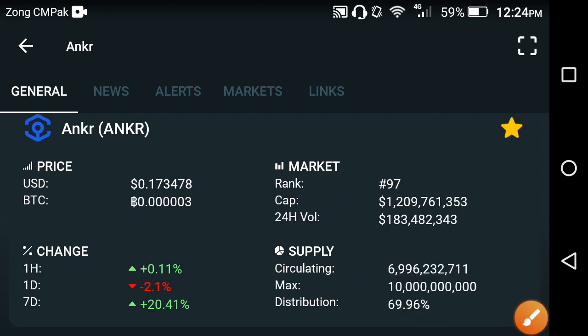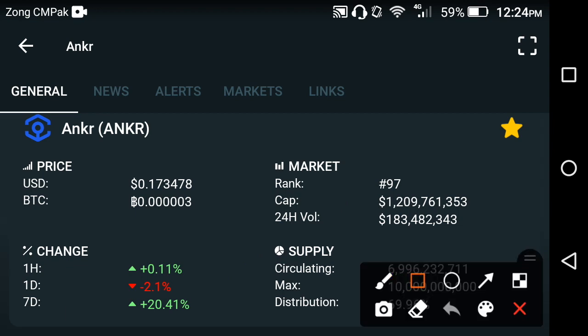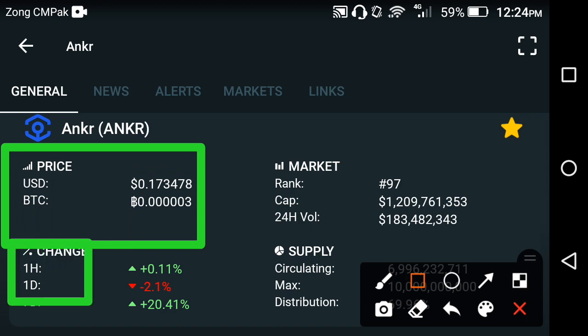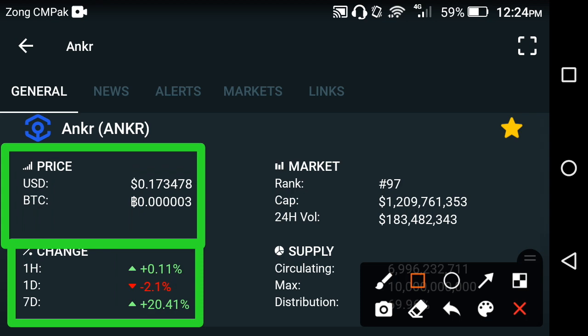Now friends, let's see the price prediction chart of the Ankr coin. But first of all, we look at the current price of Ankr coin. As you can see here on the screen, 0.173478 USD is the current price of Ankr network. And if we look at the prices, the last 1 hour and last 7 days change are positive, and only the last 1 day price change, yesterday's price change, is negative.